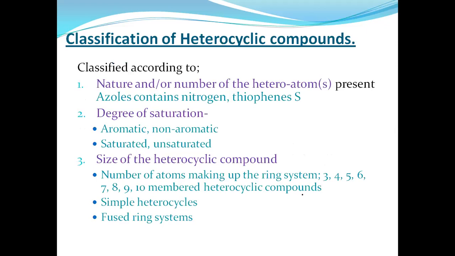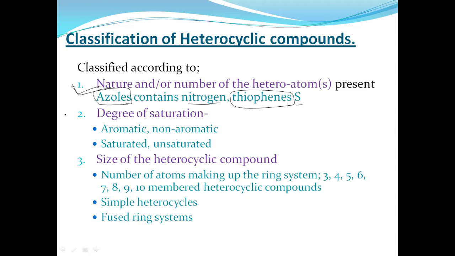Next is classification of heterocyclic compounds. They are generally classified into three types. First is on the basis of which heteroatoms are present. They categorize it by the nature or number of heteroatoms present in the compound. On that basis, they represent their classification. For example, if nitrogen is present, then they are classified as azoles. If sulfur is present in the heterocyclic compound, they are classified as thiophenes. Like that, these are the classifications on the basis of the nature and number of heteroatoms present in the structures.